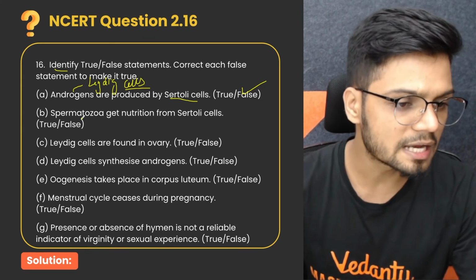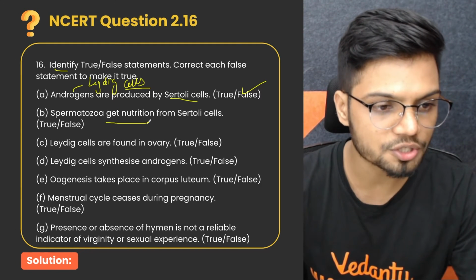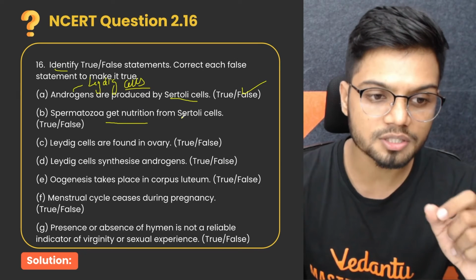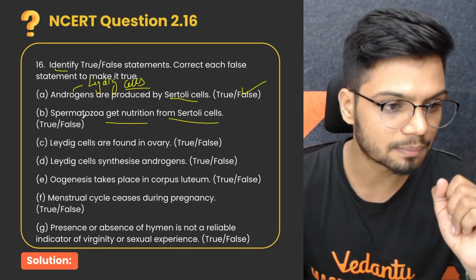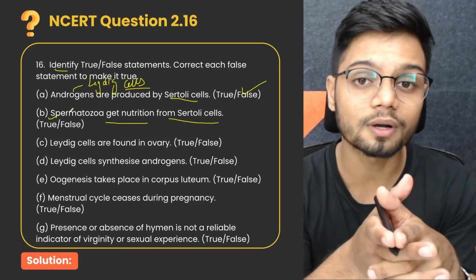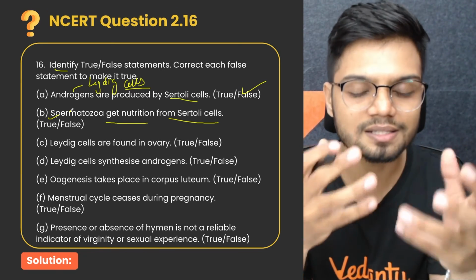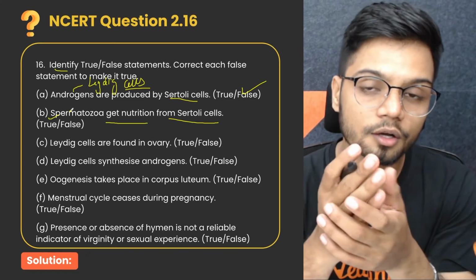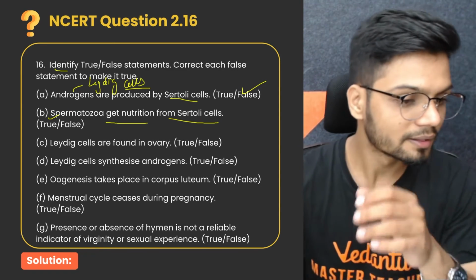Next statement: spermatozoa get nutrition from Sertoli cells. This statement is absolutely correct. Why? Because Sertoli cells are also called nurse cells, and these are the cells which provide nutrition to the growing spermatozoa.